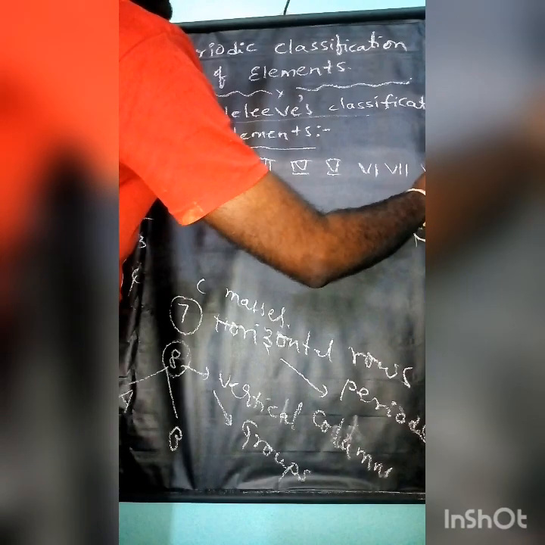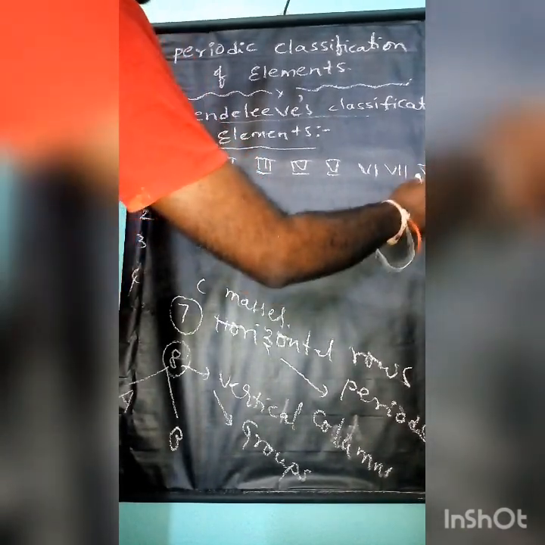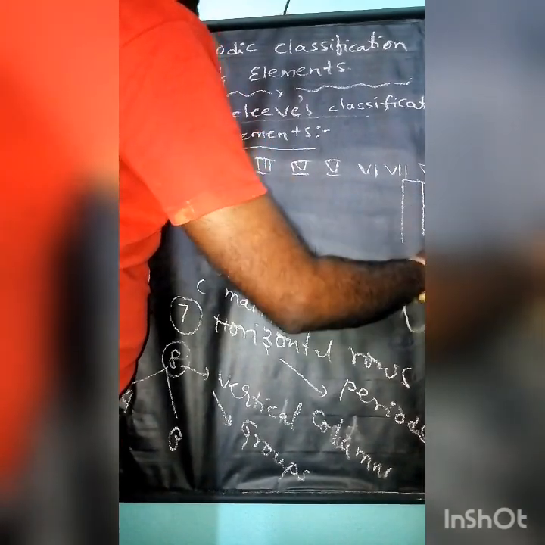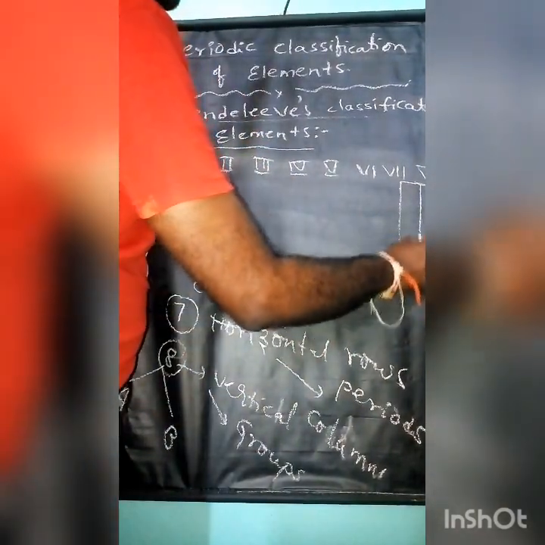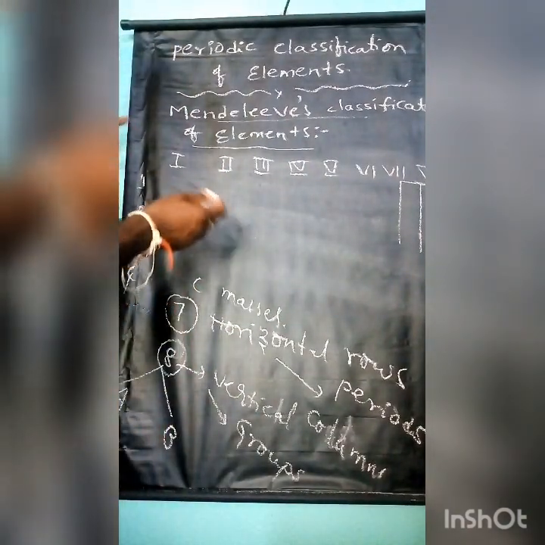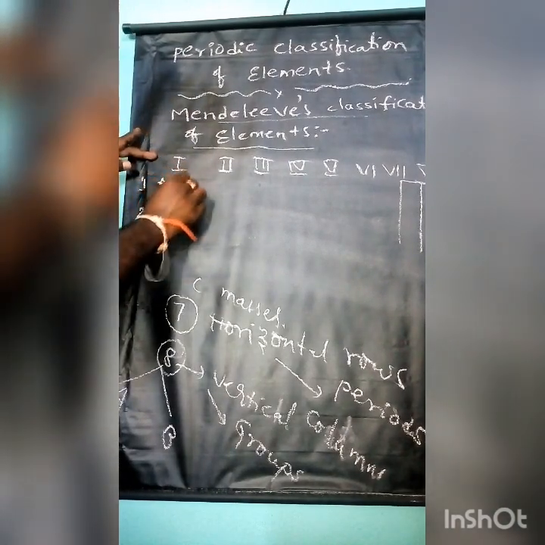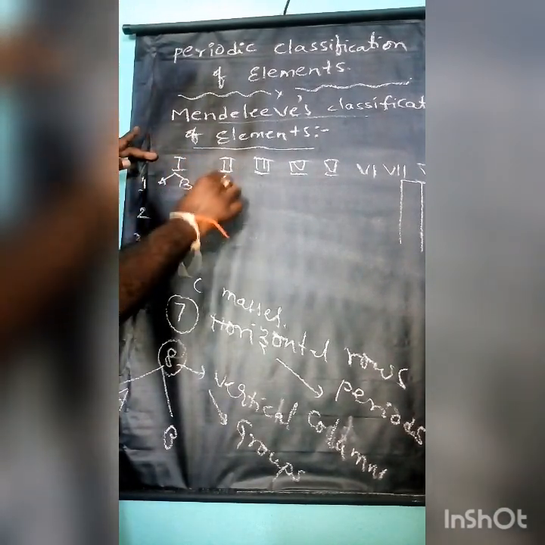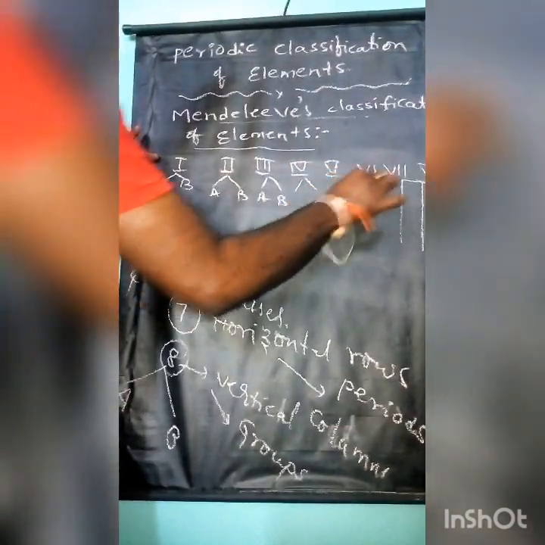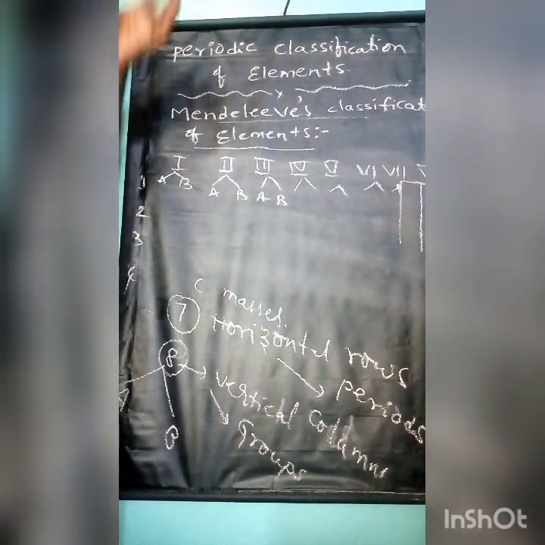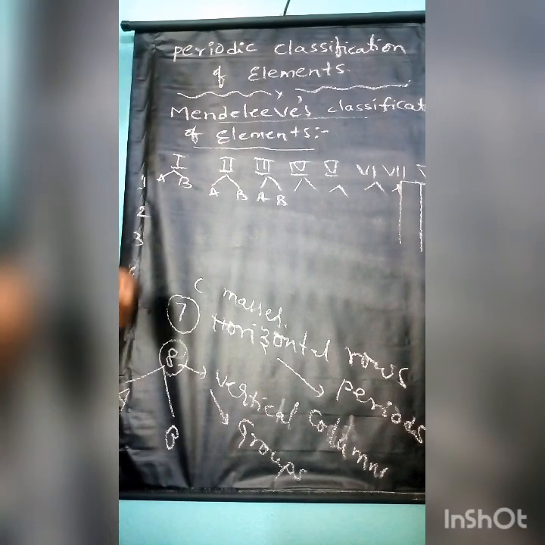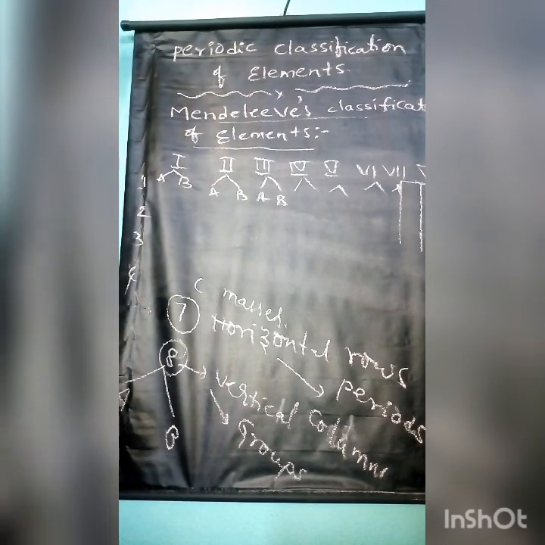And in the eighth group, there are 3 subgroups. This is also A and B, A and B, A and B. Like that, they are subgrouped into two subgroups, A, B, A, B. So this is the total classification.